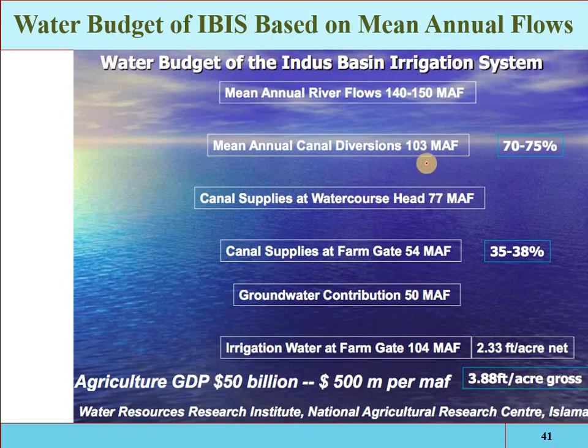Now see, out of 103, 77 is diverted into the canals. The rest, 26 million acre feet, is lost in the canals through infiltration and evaporation. Now from the field gate, 54 million acre feet, that difference is lost in the watercourses. So this much is then contributed from the groundwater, and this much water is available for irrigation at the field point. So this is the water budget.